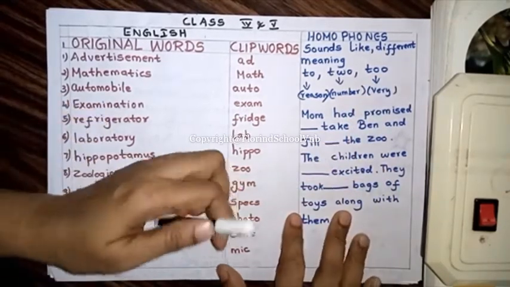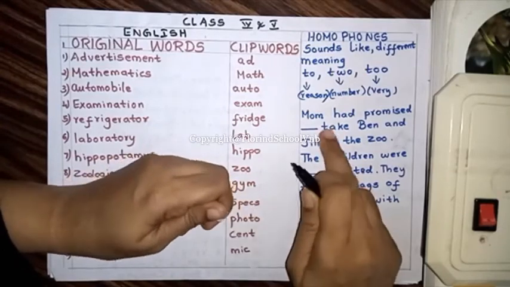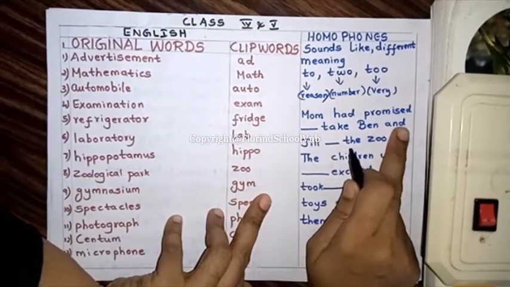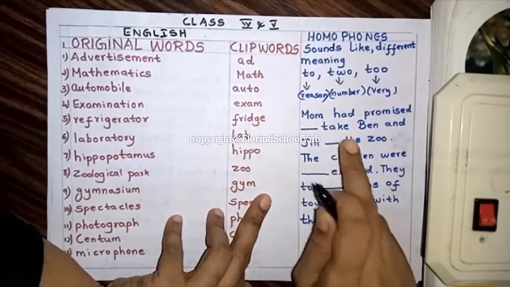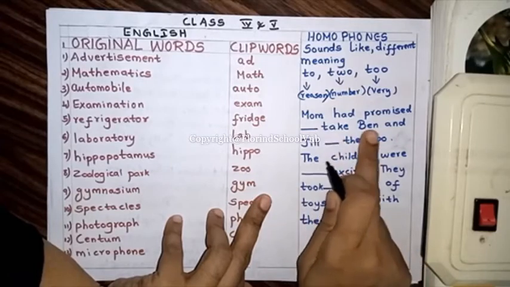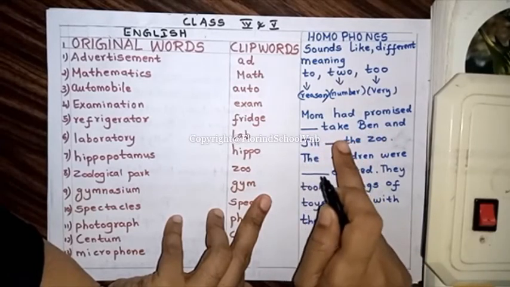Now shall we write the answer here? Mom had promised dash to take Ben and Jill. Mom has some reason with Ben and Jill. What is the reason?